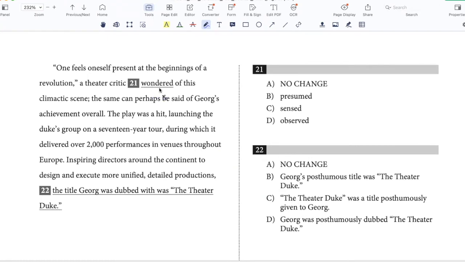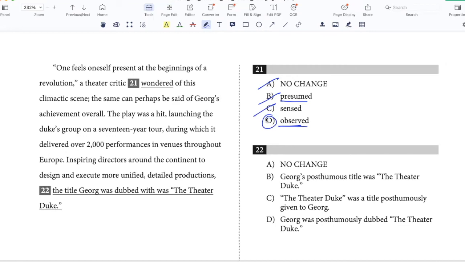So I can't use the verb wonder. So that's not right. I can't use the verb presume. To presume is to make an assumption about something, and that's not what is happening here. And between sensed and observed, observed is better because that is what a critic does. A critic critiques an art form and gives you his or her opinion, right? While you can sense something without really articulating it. So D is better than C, observed.